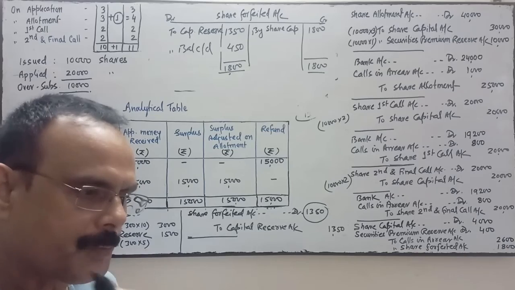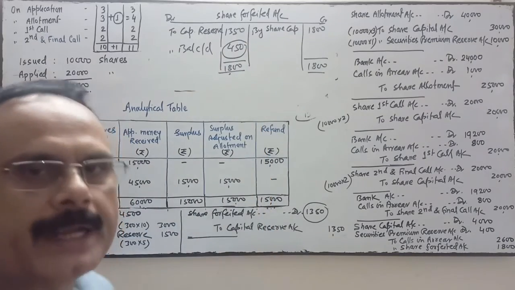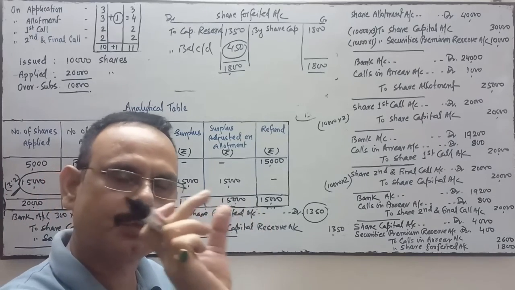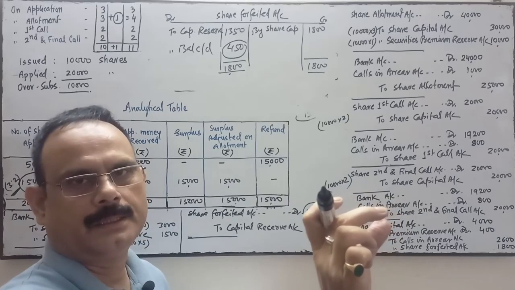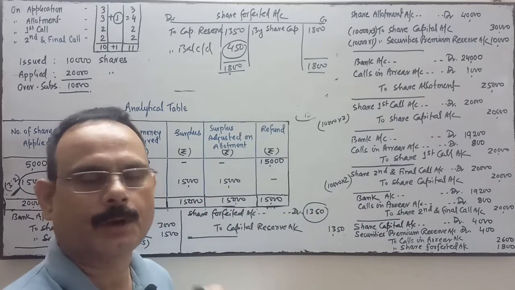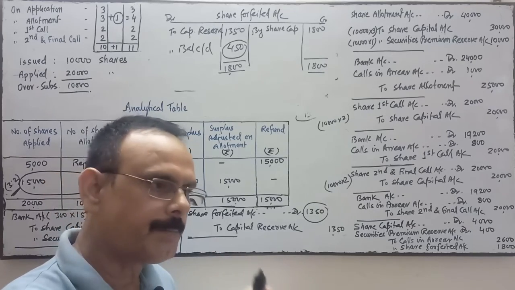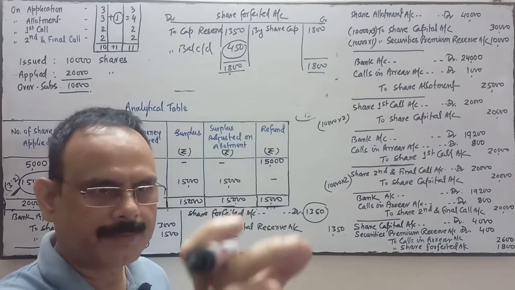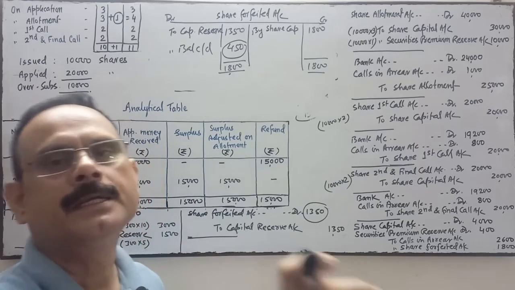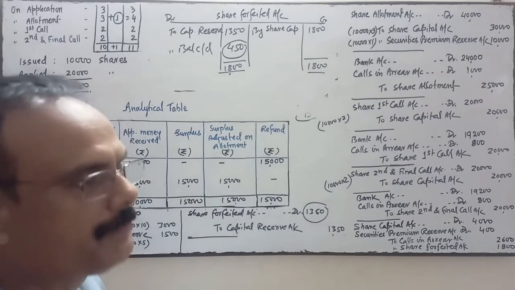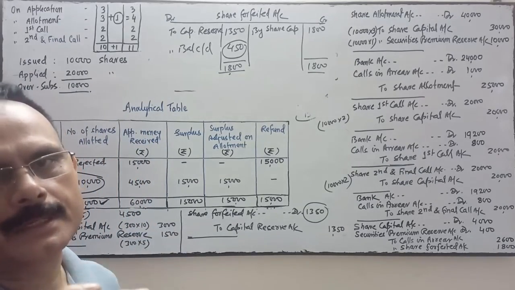This 450 of share forfeited will be reflected in the notes to accounts, in the share capital notes. The share forfeited amount will be added in the subscribed capital, called up and paid up capital. In called up but not paid up capital, after calculation we deduct the calls in arrears and then we add the share forfeited. This will be reflected in the notes to accounts of share capital.